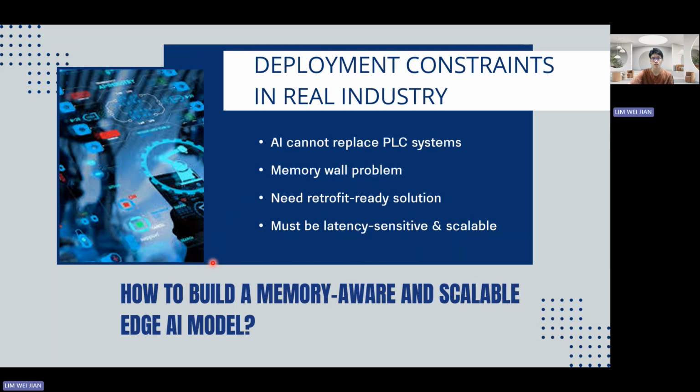For the deployment constraint in real industry, AI cannot replace the PLC system. Instead, AI must be retrofit ready and operate alongside deterministic control loops. From a hardware perspective, we face the memory wall problem, where memory movement dominates computational costs. Therefore, any scalable edge AI must be memory aware, latency sensitive, and deployment compatible. This leads to our central research question: how to build a memory aware and scalable edge AI model.